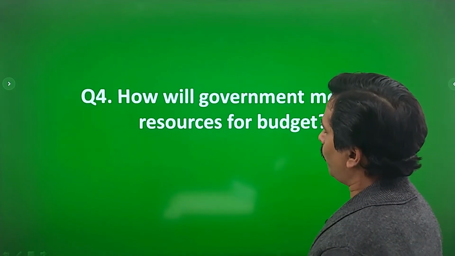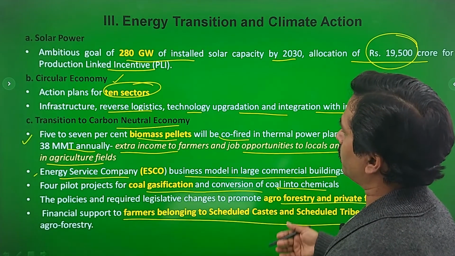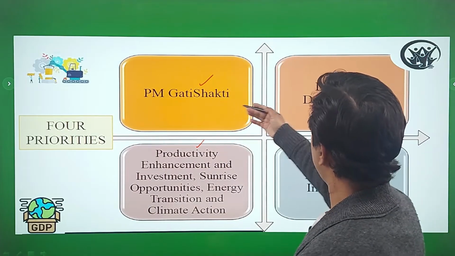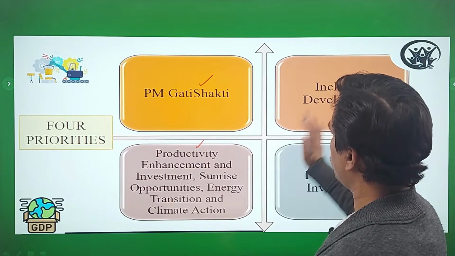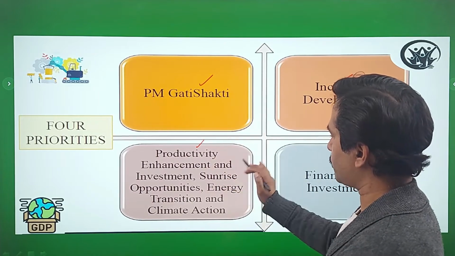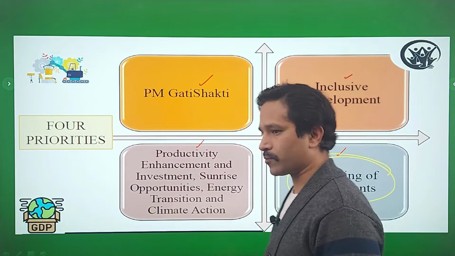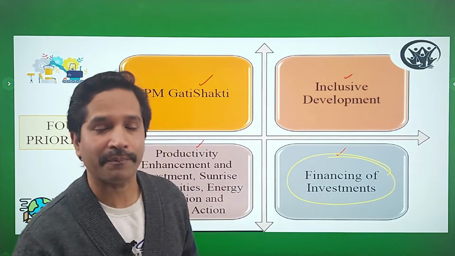Now the question number 4, which is also the priority 4, because in the beginning I talked about 4 priorities, that is PM Gati Shakti, inclusive development, productivity enhancement, investment, sunrise opportunity, energy transition. The 4th one was financing of investment, that from where the resources will come.